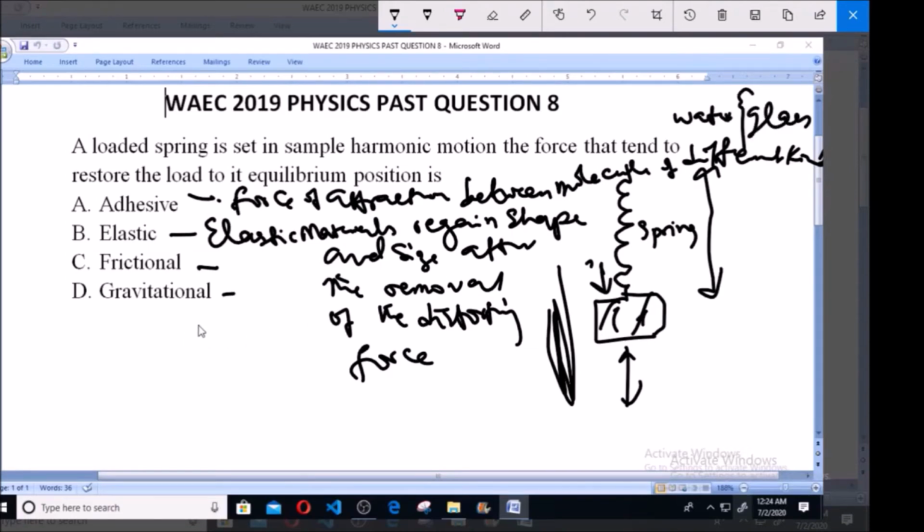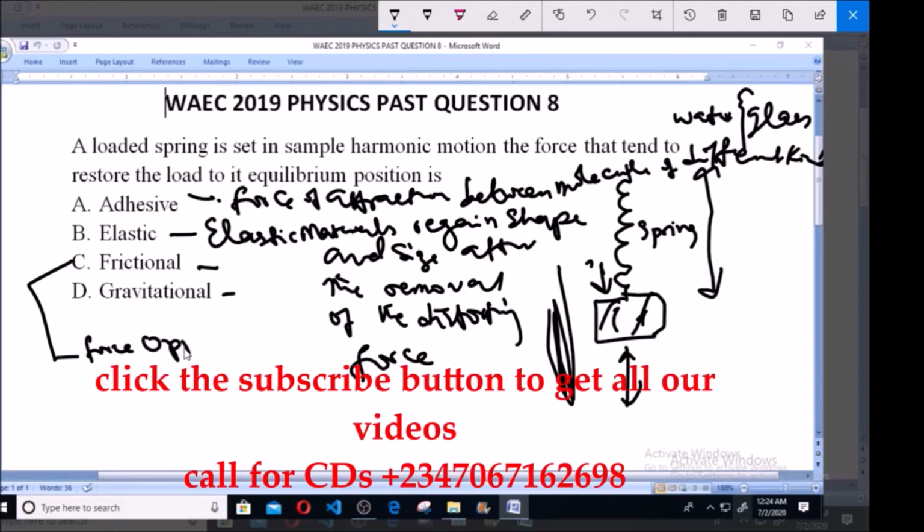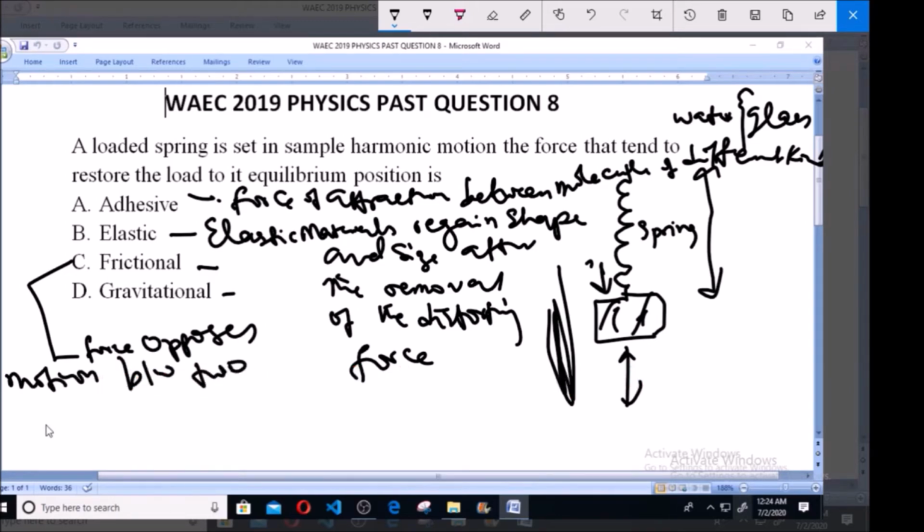Now frictional force is the force that opposes the motion between two surfaces in contact. So when you talk about frictional force, you're talking about force that opposes motion between two objects in contact. Then finally, gravitational force